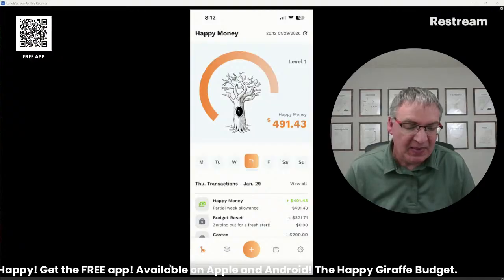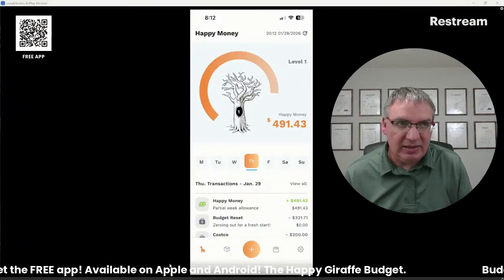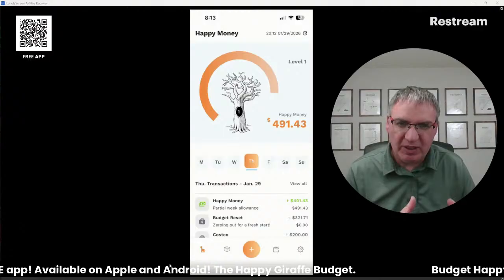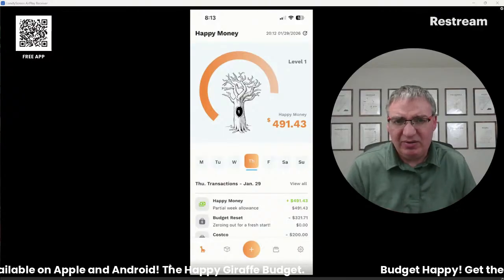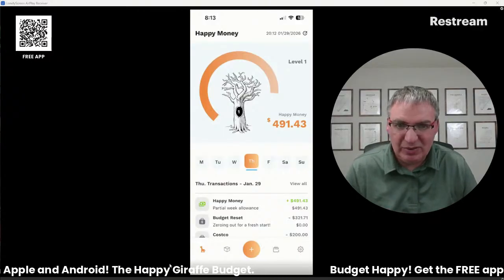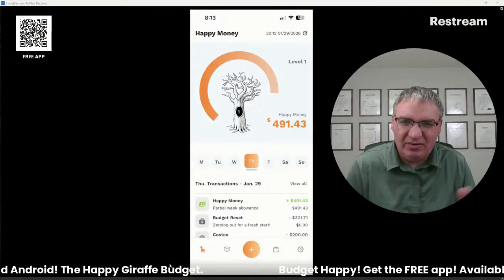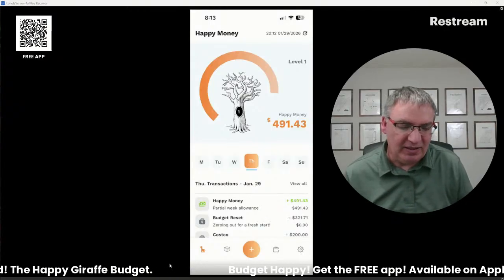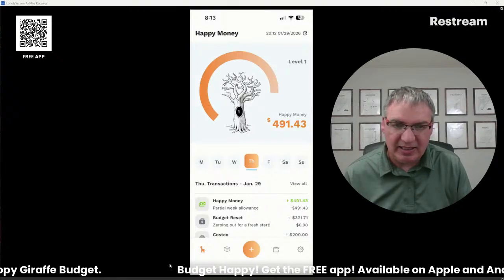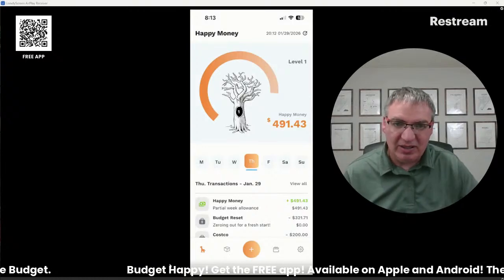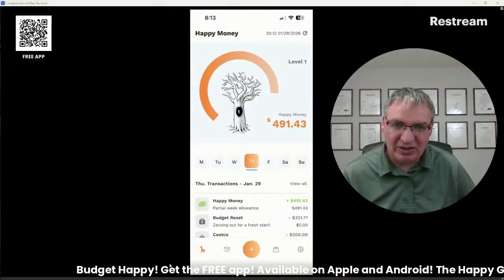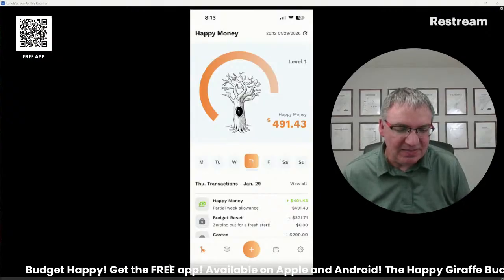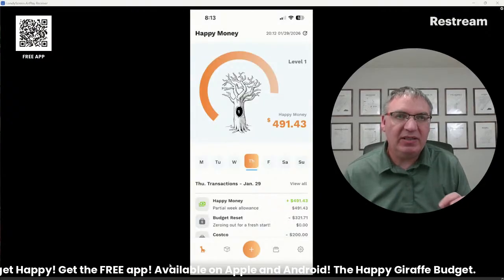It doesn't go away. So it is easier to start out with a bigger happy money amount. And then over time, if you have $200 extra every single week, then you know you should probably go in and fix things. And you could add, like I did, a savings expense and just know that you're going to shove that over into a different account so you don't look at it. But yeah, you don't have to.